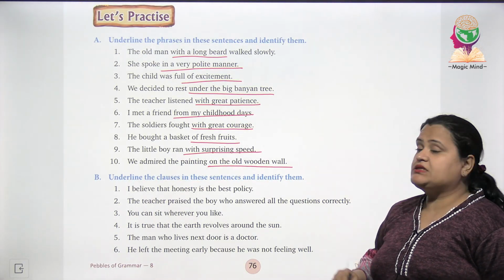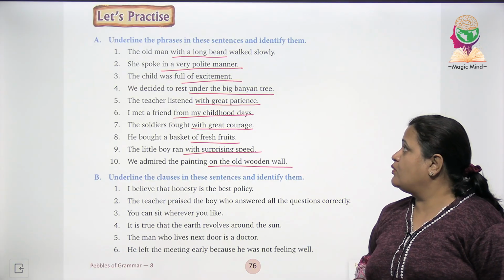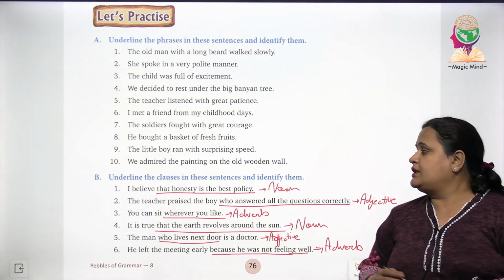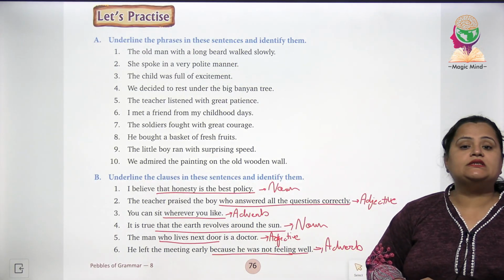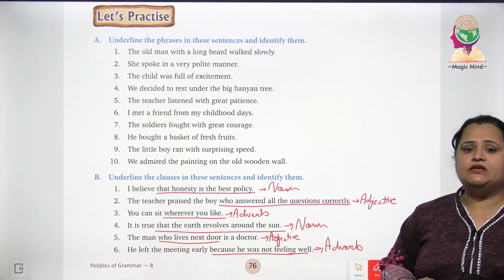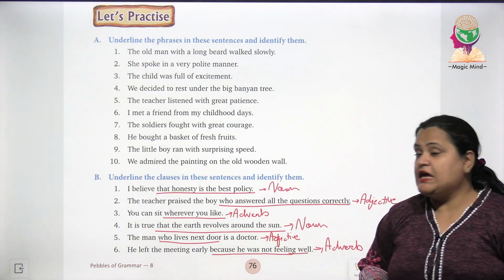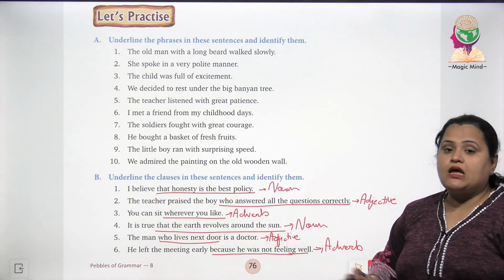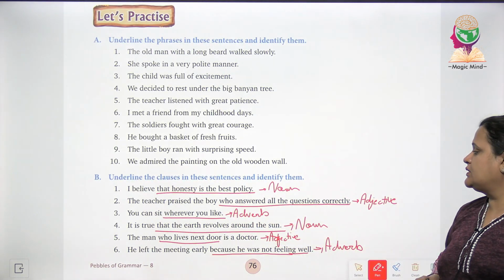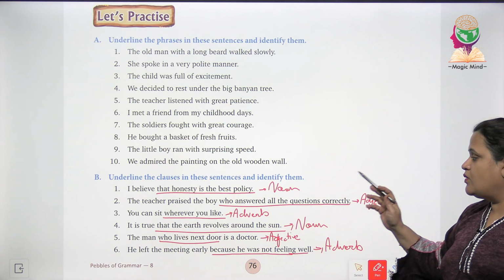Okay children, rest आपके लिए मैंने underline किए हुए हैं. Now you will identify them yourself. Underline the clauses in these sentences and identify them. I believe that honesty is the best policy. So underline मैंने आपके लिए यहाँ किया हुआ है. This is noun clause. The teacher praised the boy who answered all the questions correctly